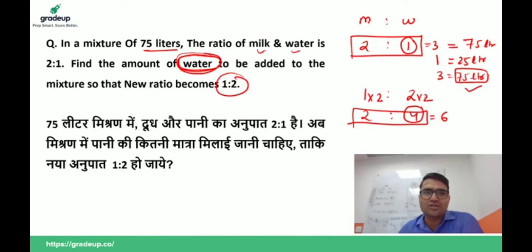Guys, in this question we have to add the water, so the milk should be the same. So first of all I make the milk the same by multiplying 2 in this ratio. So 3 units is equal to 75 liter, 1 unit is equal to 25 liter. Now we have to find the added quantity of water. Initially the water was 1 unit, now water is 4 unit, then water added is 3 unit, and 3 is equal to 75 liter. All right, is this clear to all of you? Yes or no? Write in the comment box.